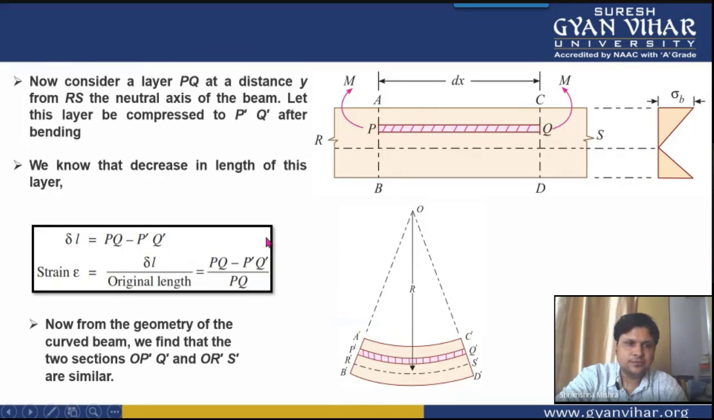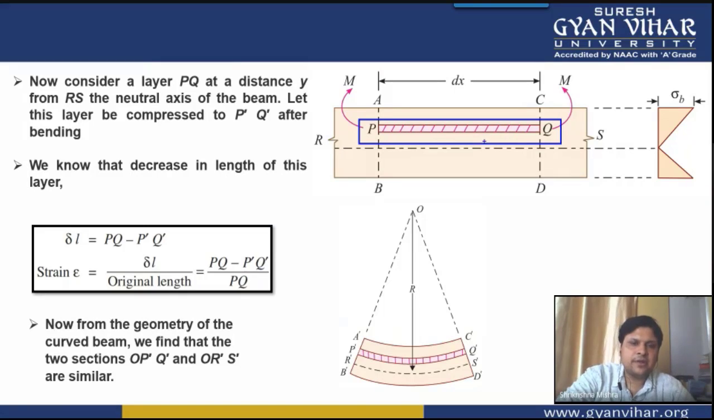Now moving further, for our derivation we are considering a small layer PQ of it. Let this layer, after compression, become equal to P dash Q dash, like this you can see here. If we have to find the decrease in length, initially the length was PQ. After the bending load has been applied, the length has become P dash Q dash. So the change in length will be equal to PQ minus P dash Q dash.